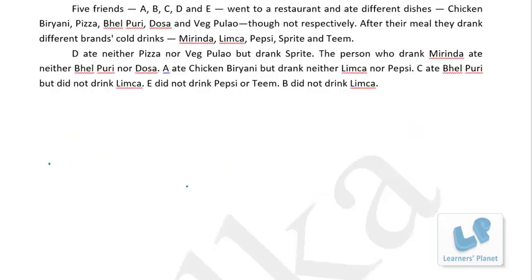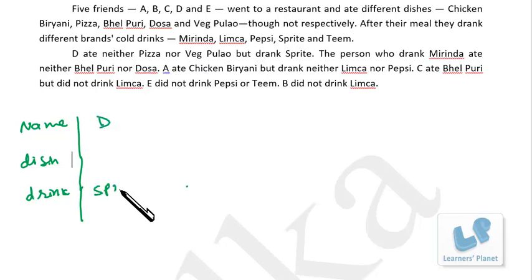5 friends A, B, C, D and E went to a restaurant and ate different dishes. They drank different brands of cold drinks. So I just write name, dish and drink. D ate neither pizza nor veg pulao but drank Sprite. So D, Sprite.